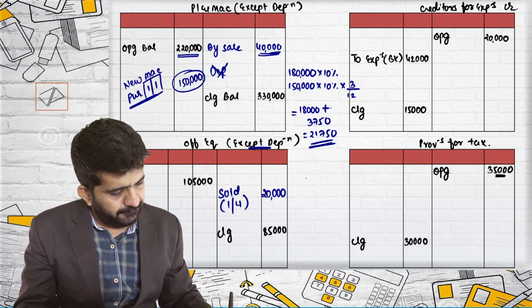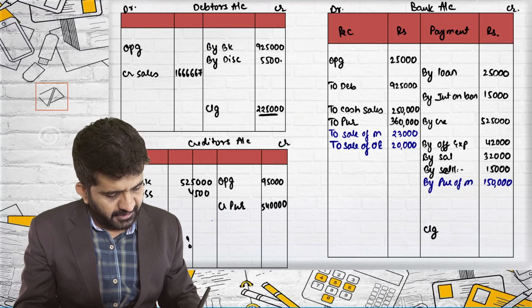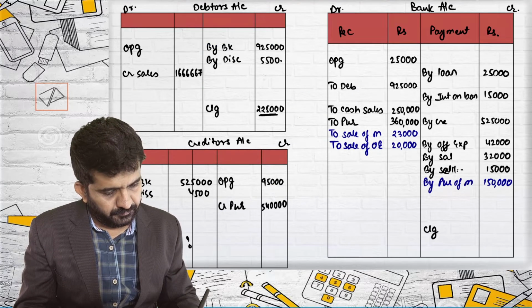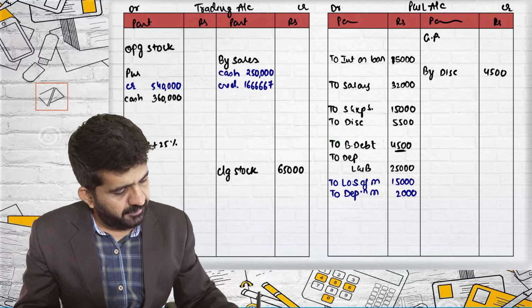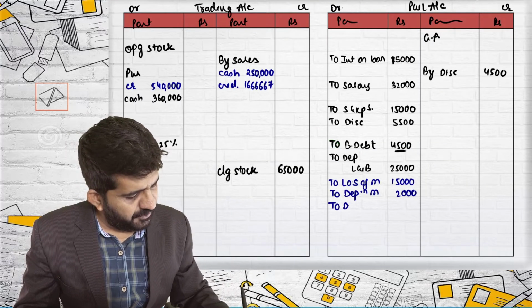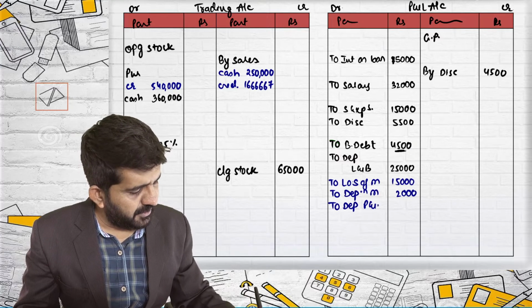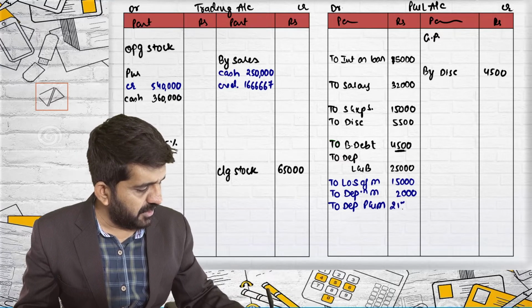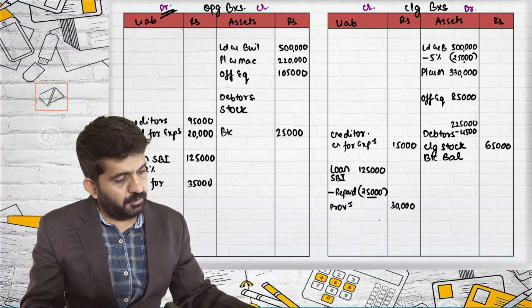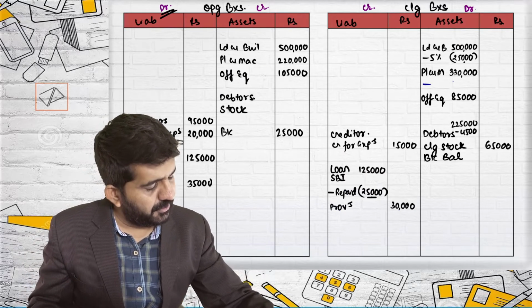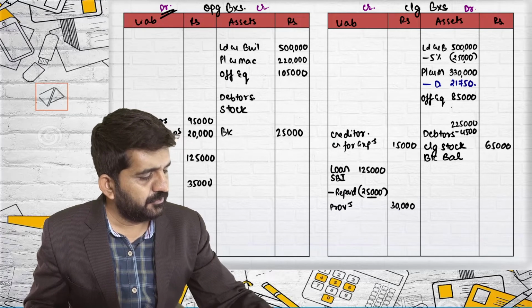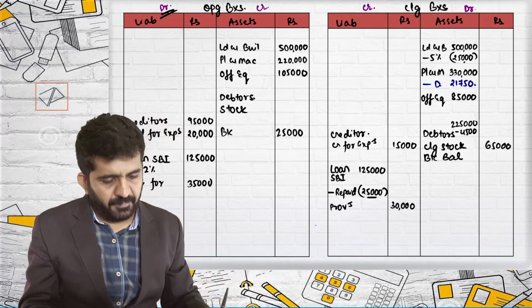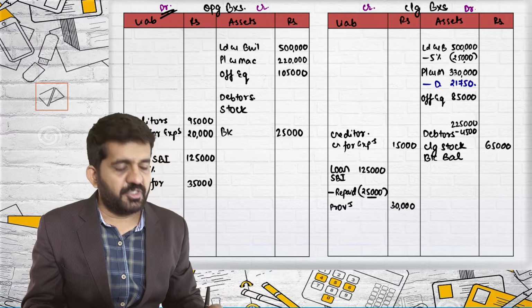21,750, P&L account debit side to depreciation on plant and machinery, 21,750. It will be reduced from balance sheet. Depreciation 21,750. Office equipment at 15%. Please try to concentrate.